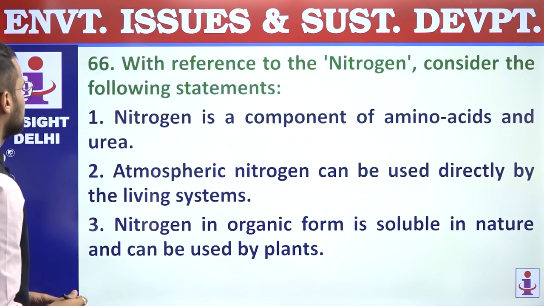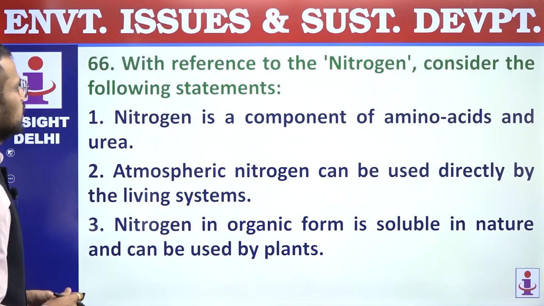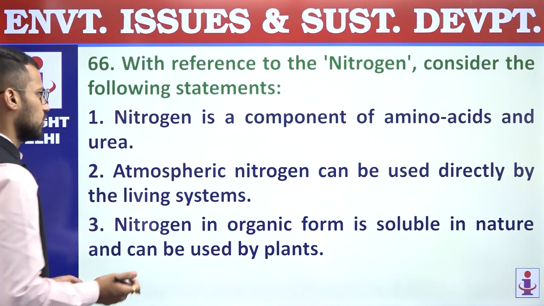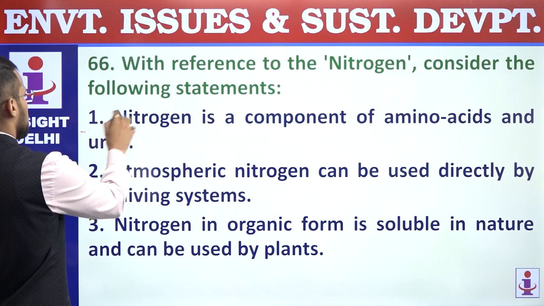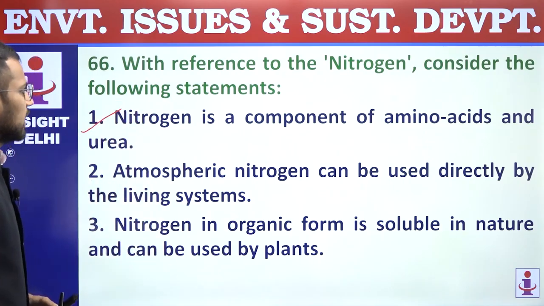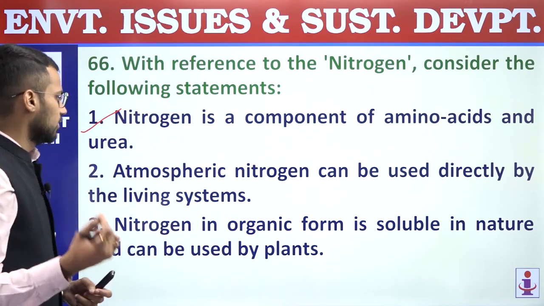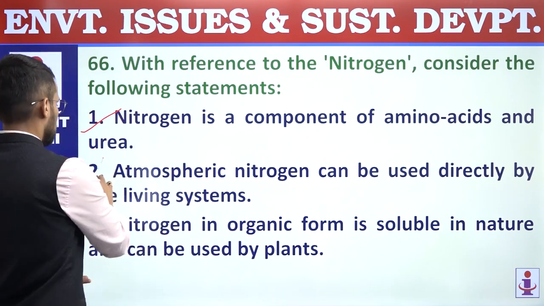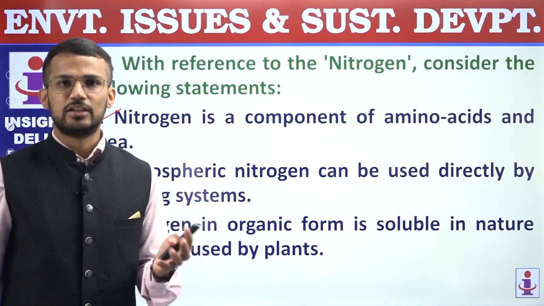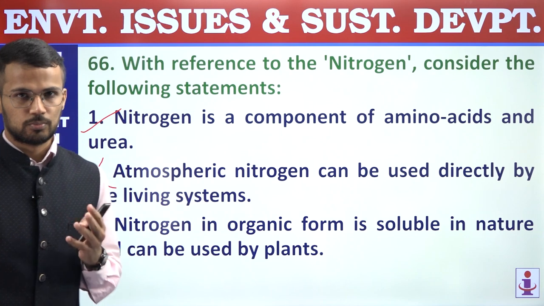Next, 66. With reference to the nitrogen, consider the following statements. First, nitrogen is a component of amino acids and urea, right? So that statement is correct. Second, atmospheric nitrogen can be used directly by the living systems. Incorrect statement. So we know that atmospheric nitrogen cannot be used, and that's why there is a need of the nitrogen fixation process.